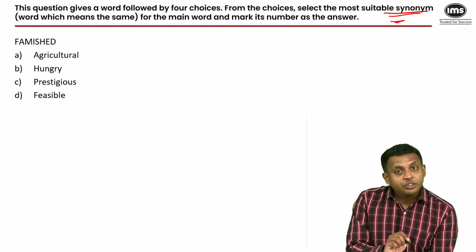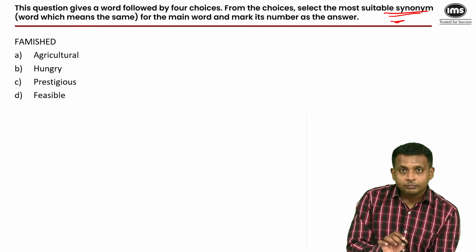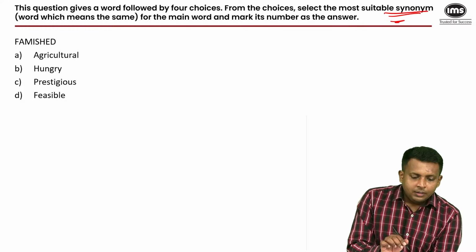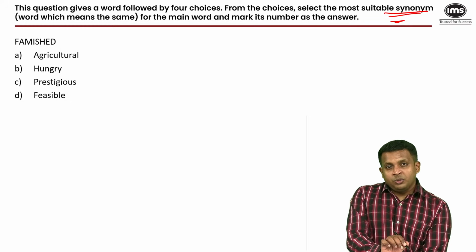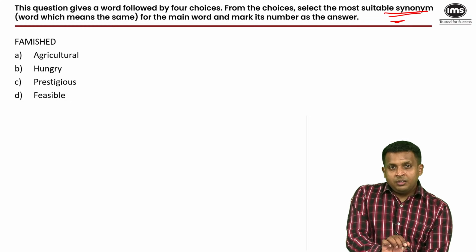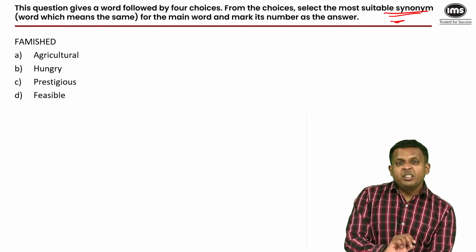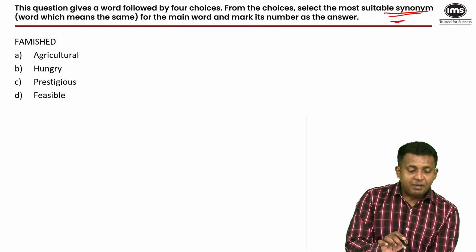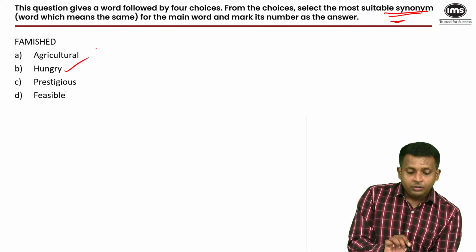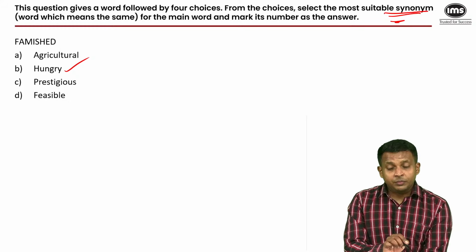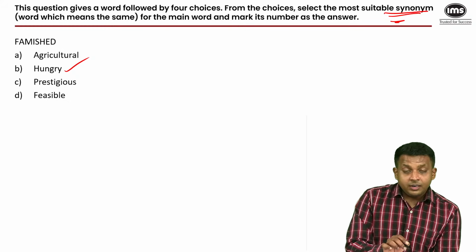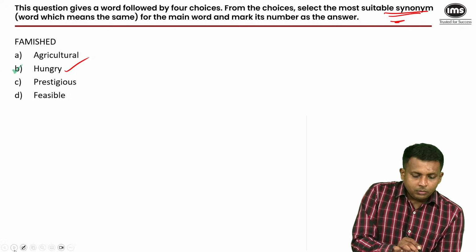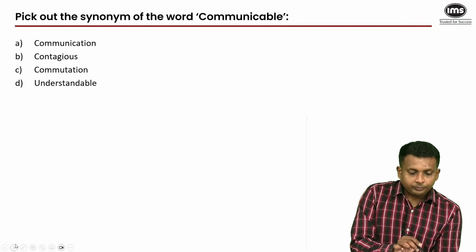Yeah, famished is related to the word famine. Hunger, extreme hunger. Famished means extremely hungry. Not just hungry because you didn't get time to have lunch, but over the days you've been starving because you don't even have any food. So then you would be famished or you would be hungry. Not agricultural, prestigious, something which is a sign of prestige, and feasible, again, logical, possible. So yeah, hungry is the answer.